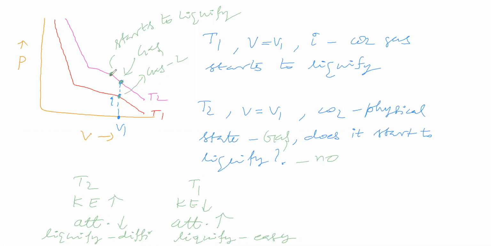At T2 temperature, at this point, carbon dioxide starts to liquefy. Corresponding volume is this much. Now the question is, on raising the temperature, the volume at which carbon dioxide gas starts to liquefy, what happens?